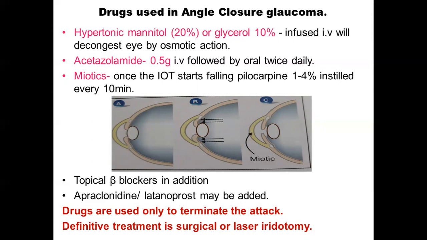Once IOP is brought down, you have to resort to surgical management in the patient. So in this discussion, we have mainly discussed the drugs for open angle glaucoma, where we have discussed all the topical and the systemic drugs. And then we went to the management of angle closure glaucoma, where we have seen the emergency management to bring down the IOP. And we have learned that definitive management of angle closure glaucoma is iridotomy.